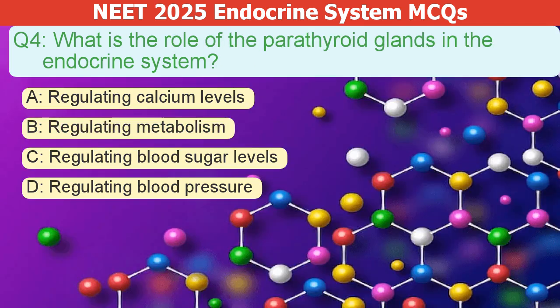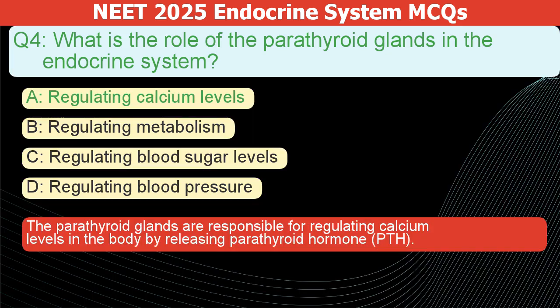What is the role of the parathyroid glands in the endocrine system? A. Regulating calcium levels. B. Regulating metabolism. C. Regulating blood sugar levels. D. Regulating blood pressure. The correct answer is A. The parathyroid glands regulate calcium levels in the body by releasing parathyroid hormone, or PTH.